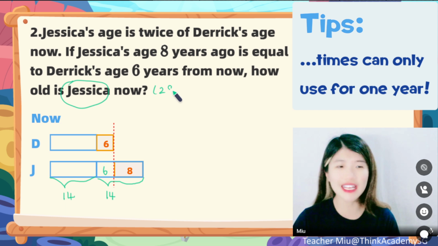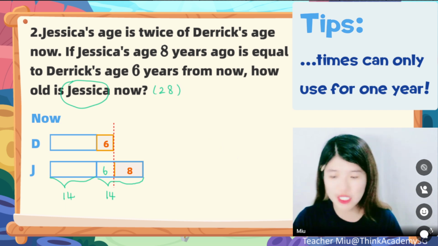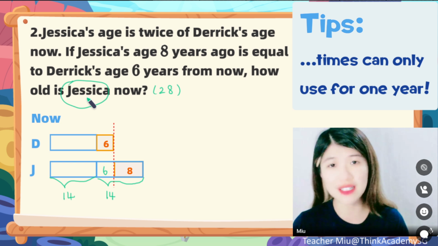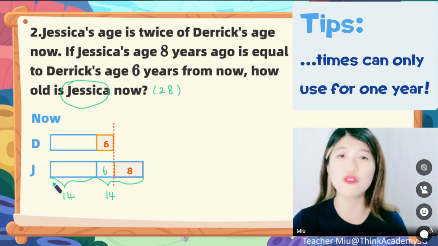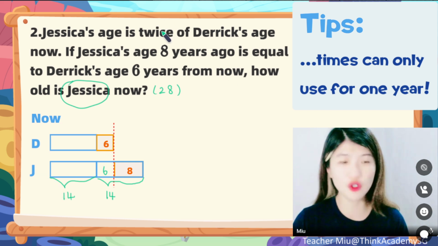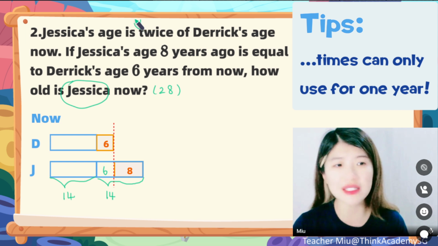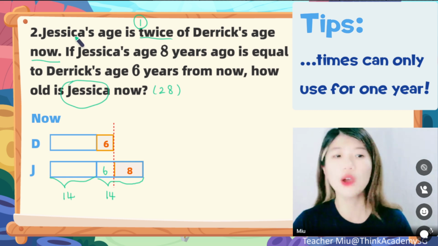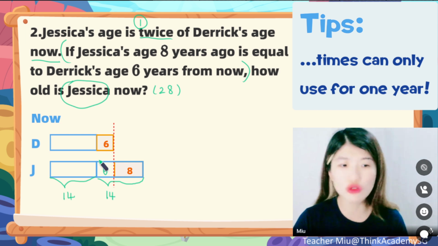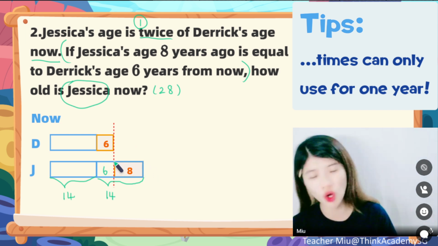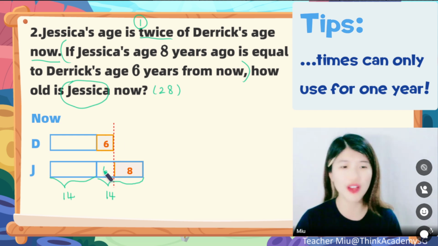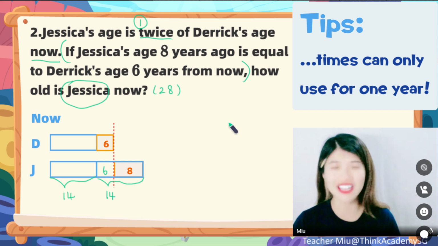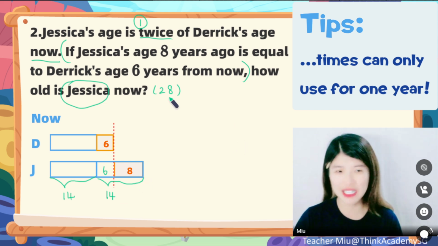All right. Then again, for each problem, you need to always remember what you are looking at. Like say, if it is asking for Jessica, in the end the answer is supposed to be for Jessica. And also, if you have the multiple relationship, we should always start from the multiple relationship first. Then we can find out the rest of the clues to draw on the model, just like this one. 8 years ago and 6 years from now, you will find out that they make up 1 unit. And again, it's for Jessica. So go back to 2 units to find out, which is 28.